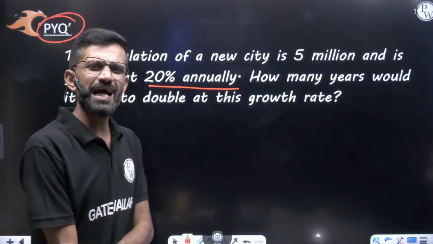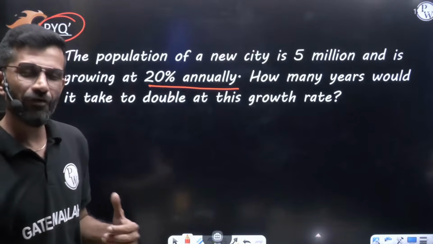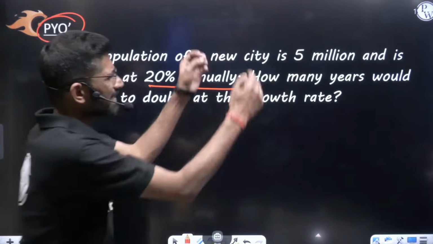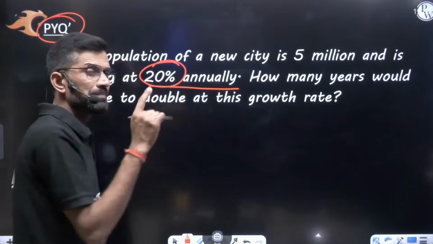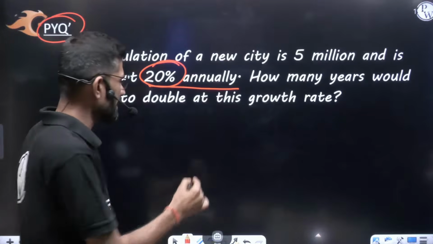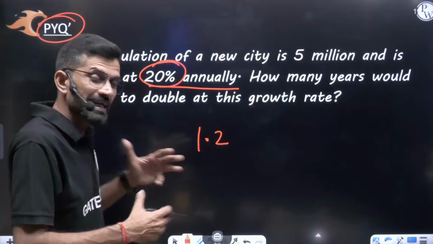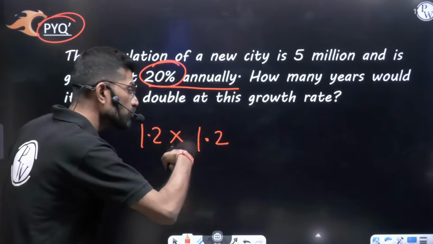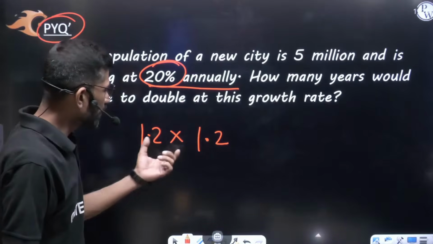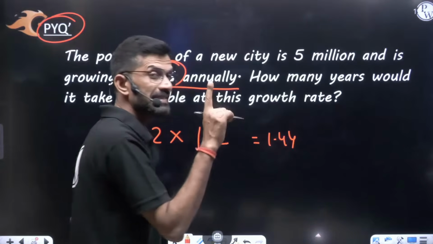For this question, I think they have given the options like 1 to 2 years, 2 to 3 years, 3 to 4 years, 4 to 5 years, and so on. So this type of options were given. Let us understand. Forget about this data, 5 million. If I say there is a 20% increase, it will become 120% at the end of the first year. 120% is 1.2. Second year, again a 20% increase in this. So 120% means 1.2 of this value. So 1.2 into 1.2, if I am not wrong, will come only 1.44.